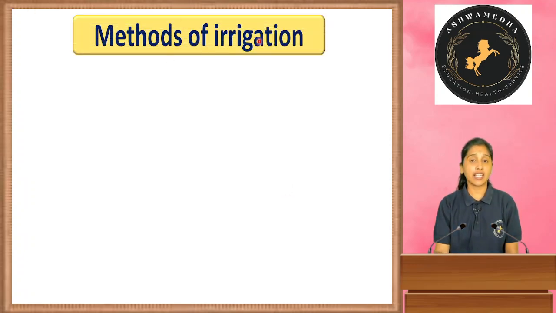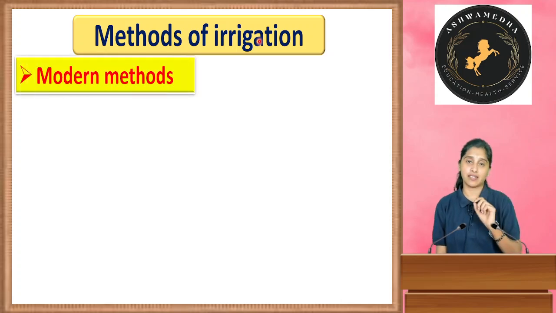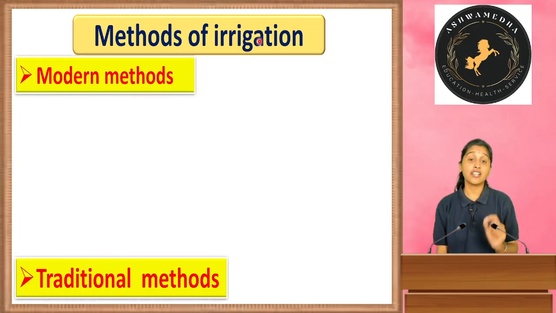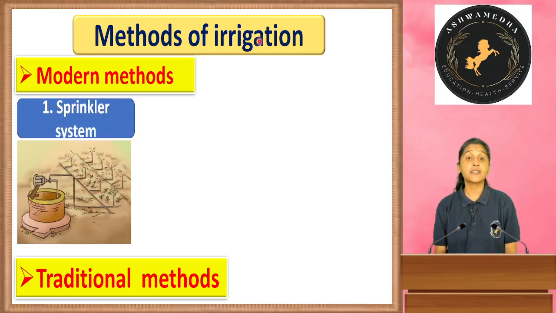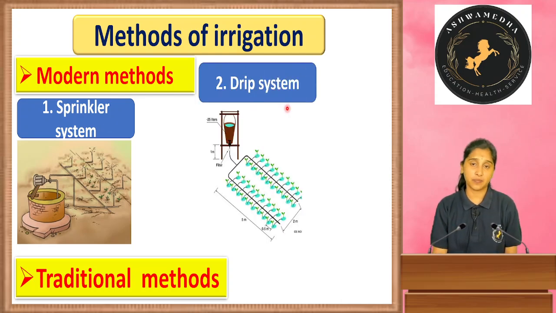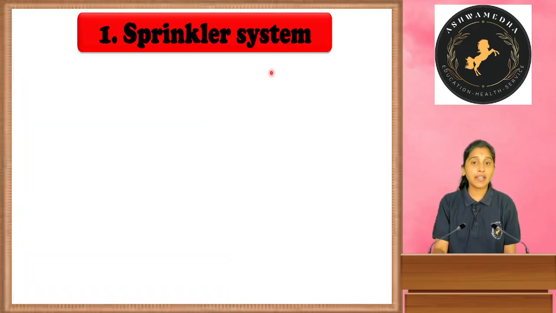Methods of irrigation. Yes, now we have the water source. How can we provide the water supply to the crops which we have grown? There are two methods. One is the modern method and another one is the traditional method. First, modern methods are sprinkler system and drip system. So we shall see one by one.